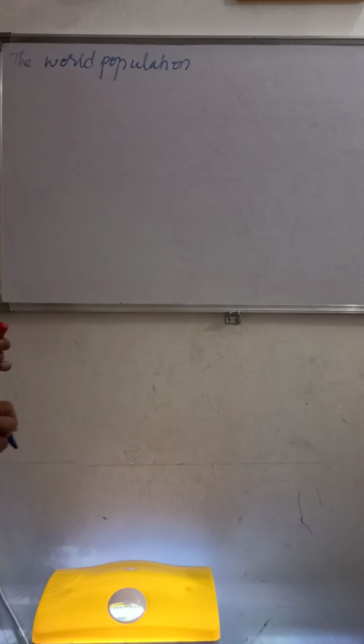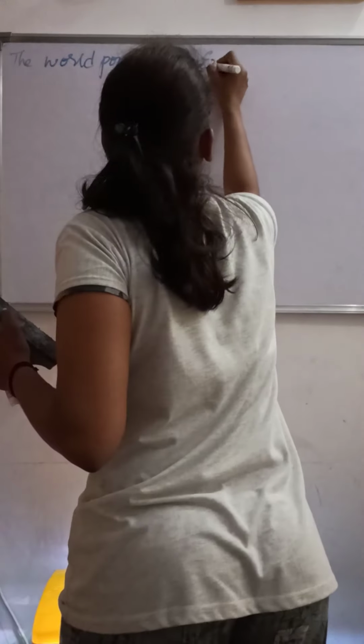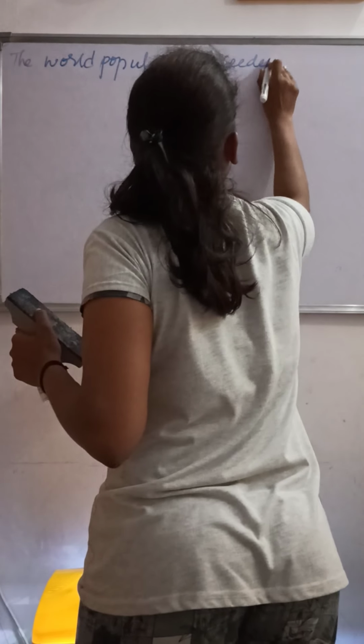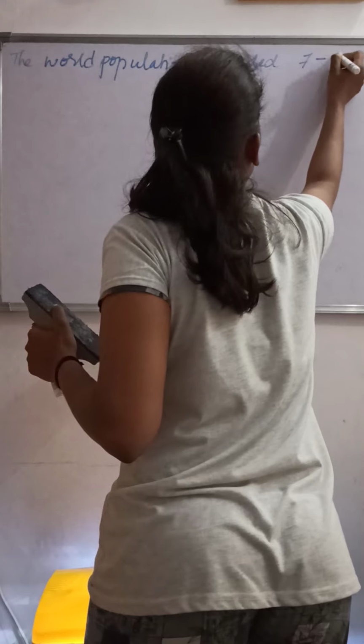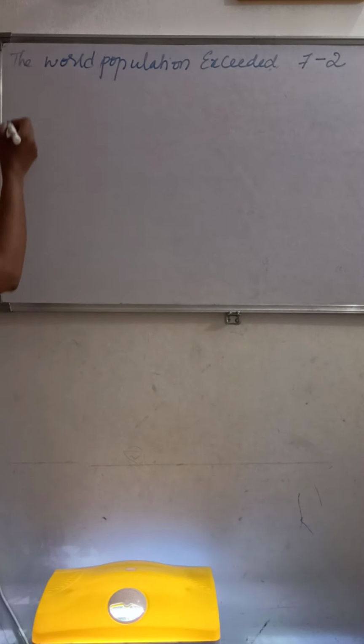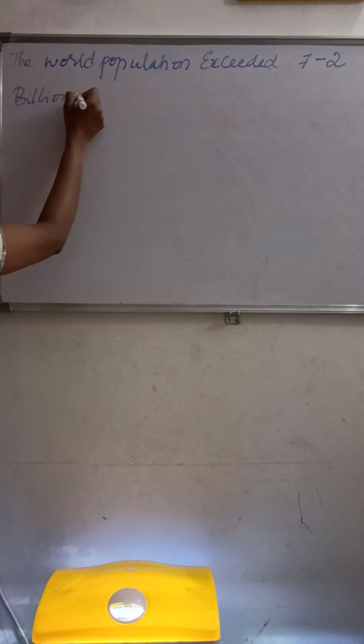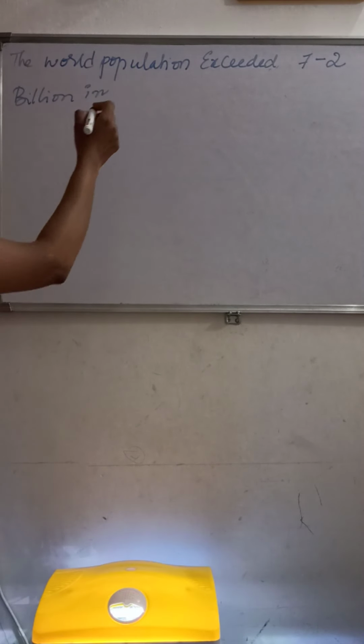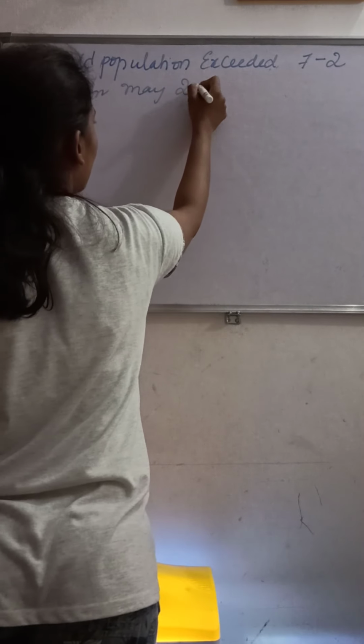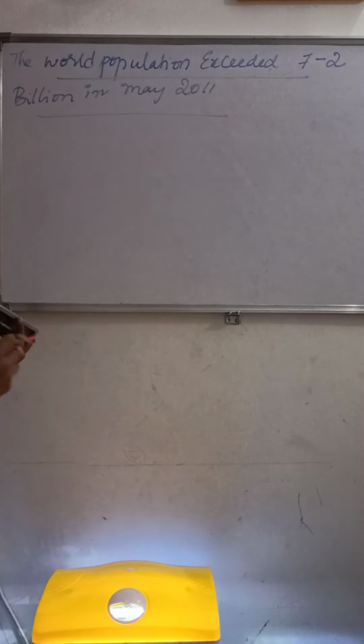The world population exceeded 7.2 billion in May 2012. You can see the drastic increase in the population. That means the world population has exceeded 7.2 billion in May 2012.